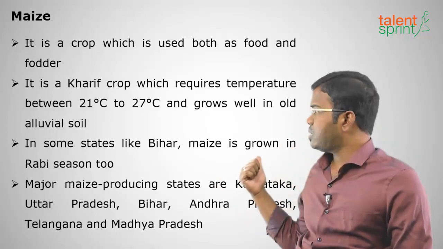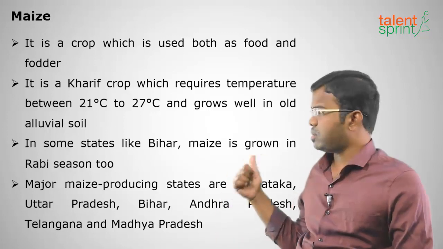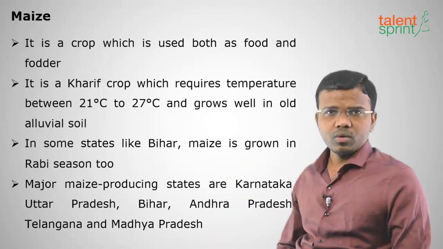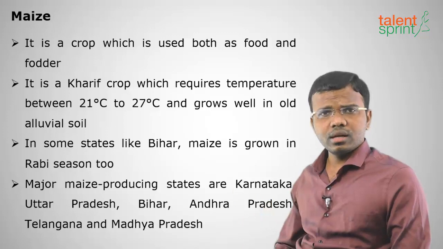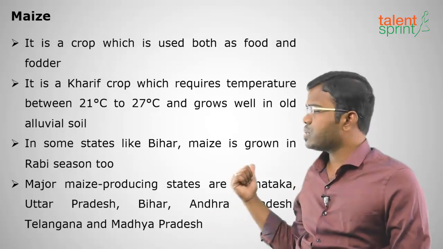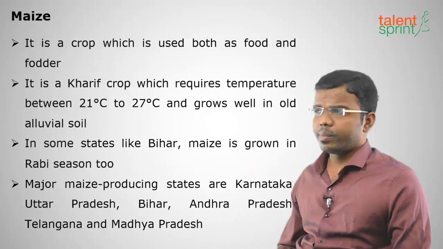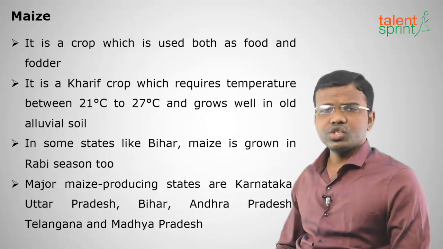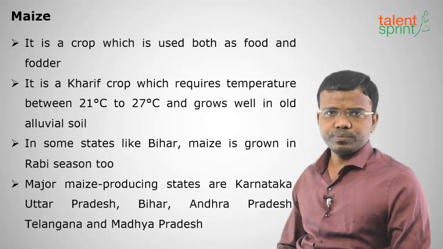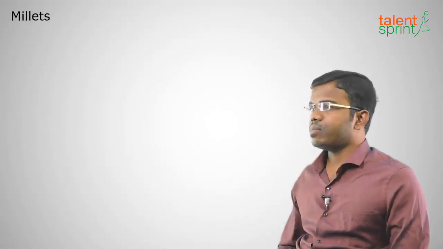In the state of Bihar it is a rabi crop, but generally it is a kharif crop. The major maize producing states are Karnataka, Uttar Pradesh, Bihar, Andhra Pradesh, Telangana and Madhya Pradesh.